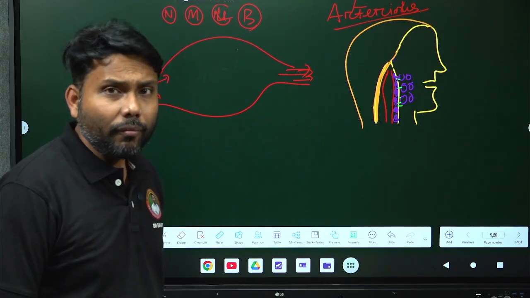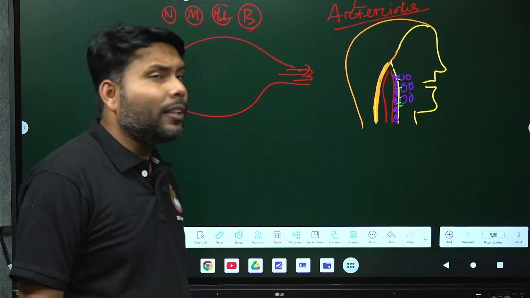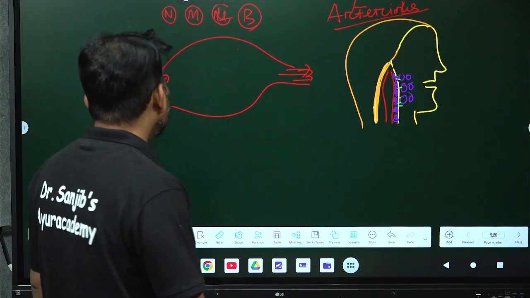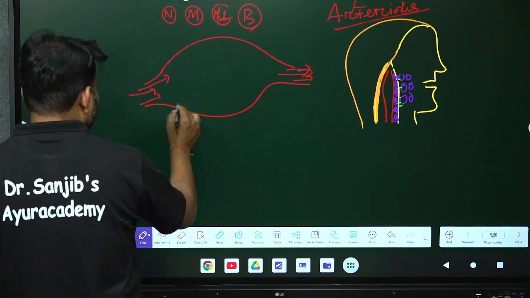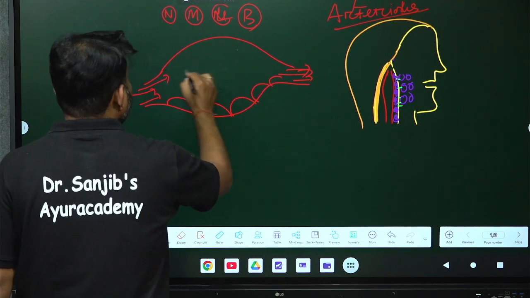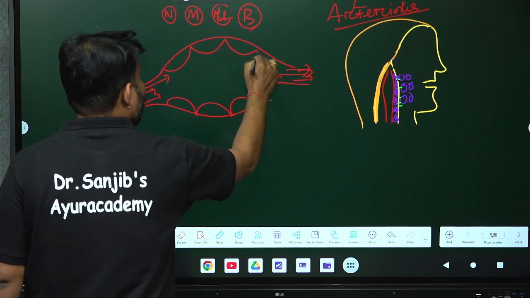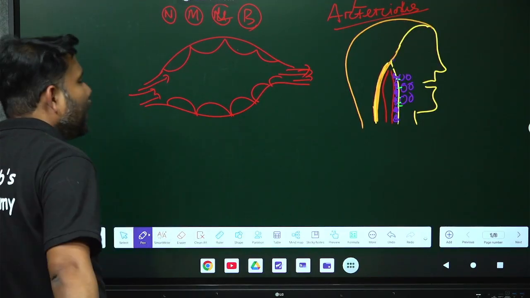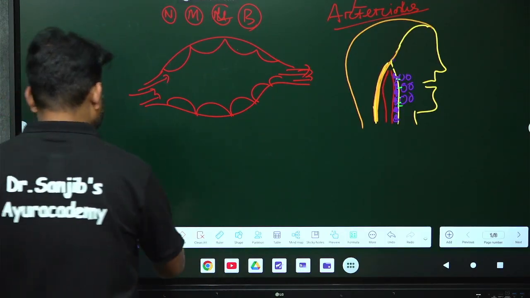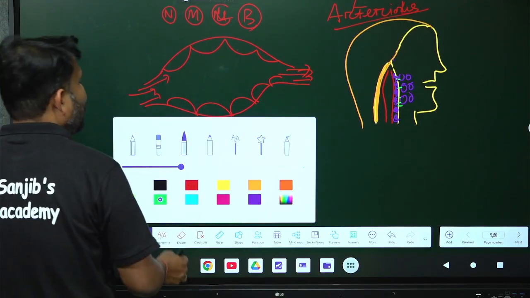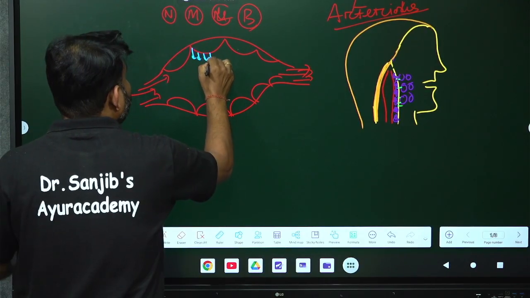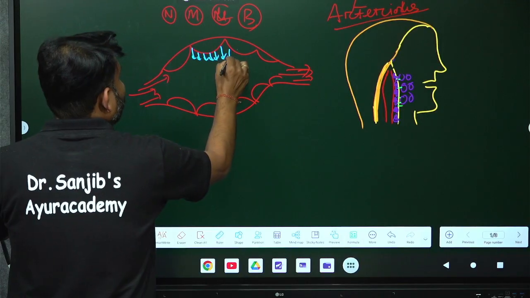You see, in this situation, inside the blood vessels, a very special type of mechanism is happening. As you know, our blood vessels' internal lining is the endothelial lining. So in this very moment, what is happening? From the endothelial lining, a special type of event is happening. That event is the secretion of a sticky material. So during this vasodilatation process, there will be a secretion of some sticky materials. Some sticky materials are secreted from the endothelial lining of the blood vessels.